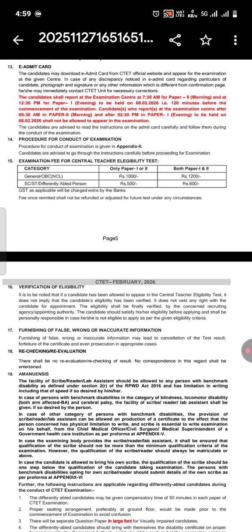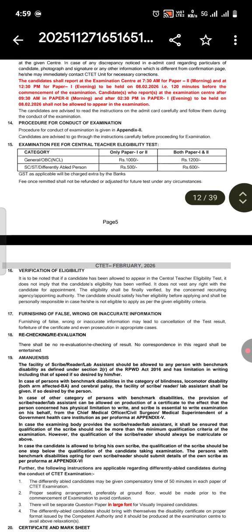Candidates who report at the examination center after 9:30 a.m. in paper 2 morning and after 2:30 p.m. in paper 1 evening, to be held on 8th February 2026 shall not be allowed to appear in the examination. So इसलिए आप हमेशा टाइम पे जाएं एग्जाम देने पेपर 1 और पेपर 2 के लिए. The candidates are advised to read the instructions on the admit card carefully and follow them during the conduct of the examination.